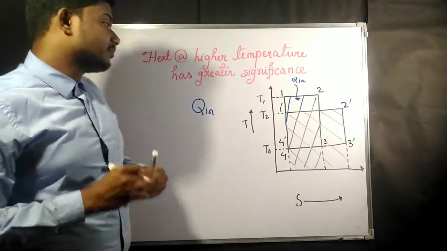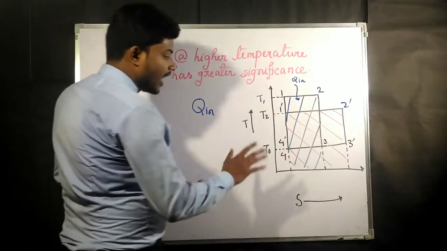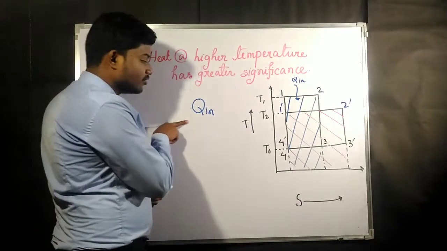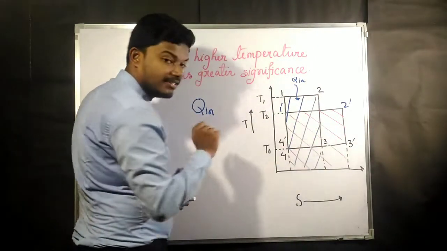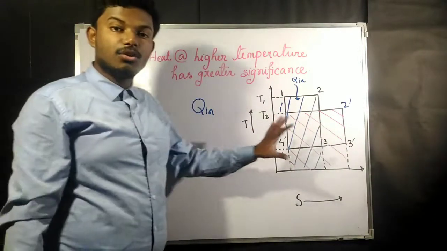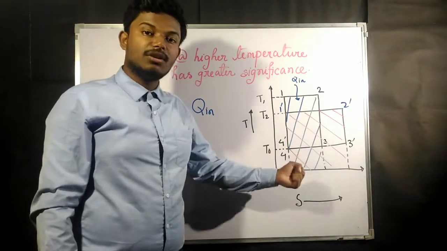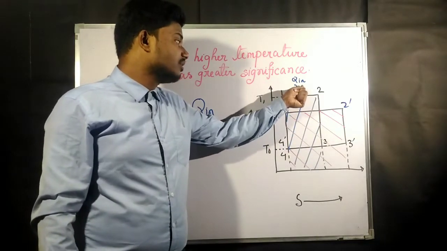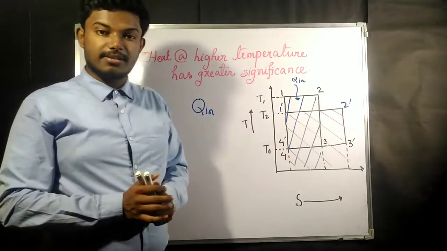For Q in to be the same, the area hatched by red lines and the area hatched by blue lines are definitely going to be the same. Then only can we say that the same amount of Q in is given in both the cycles.